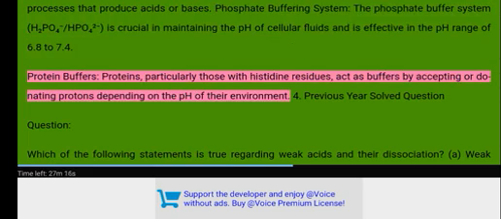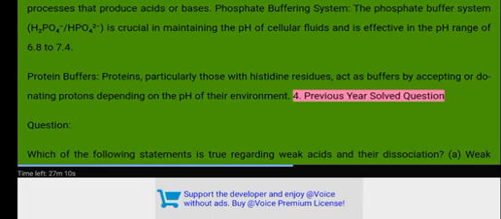Protein buffers. Proteins, particularly those with histidine residues, act as buffers by accepting or donating protons depending on the pH of their environment. 4. Previous year solved question.